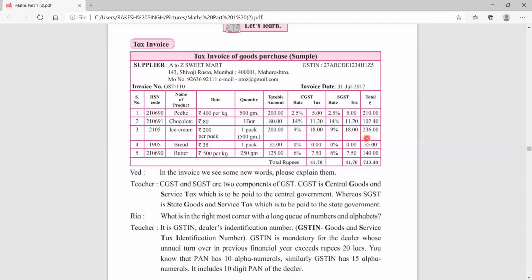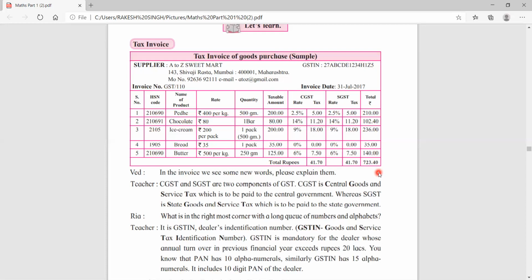So all this together when added, you will get around 41.70 as CGST and 41.70 as SGST, and the total value of all this material is 723.40. So this is all about, children, your tax invoice. Whenever you purchase or sell, the shopkeeper will give you this type of tax invoice.